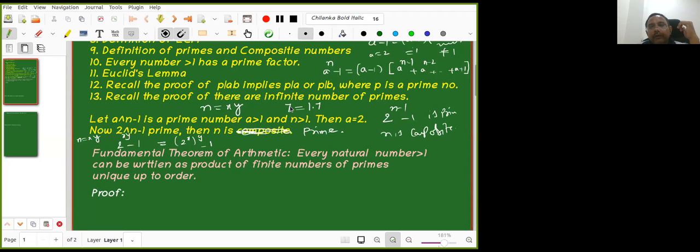So 7 is also xy. But there is an extra thing when it is a composite number. We can say something more about x and y. Not only can you write x and y, you can say more about them. That is the beauty of a composite number.